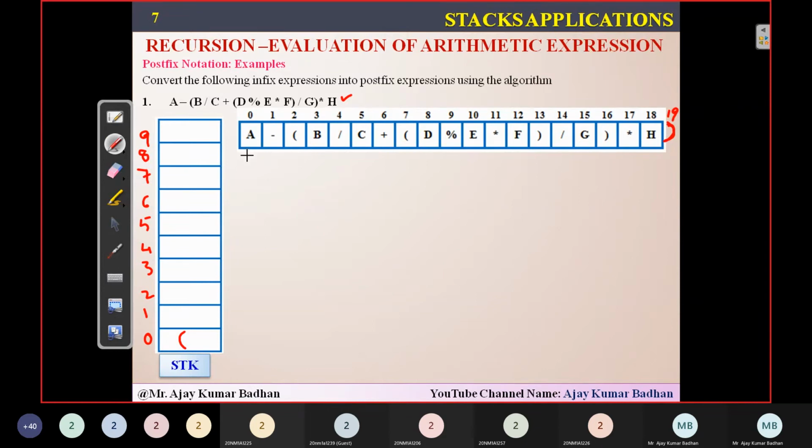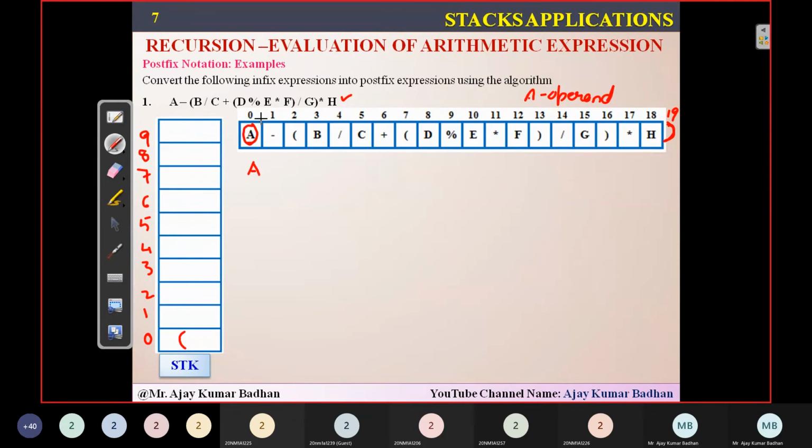So what is the first element I have here? A. What is A here? A is an operand, isn't it? A is an operand. So whenever he is getting an operand, what did he ask you to do? Simply place it into the postfix expression. So I'm going to take another array. Within that, I'll simply place this A.